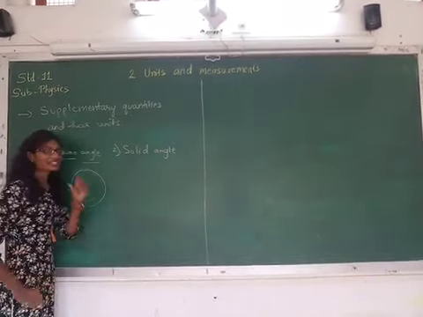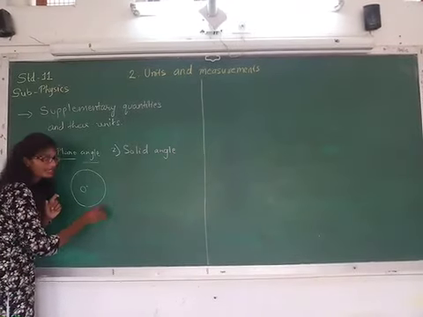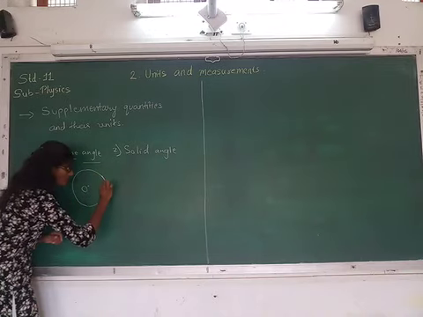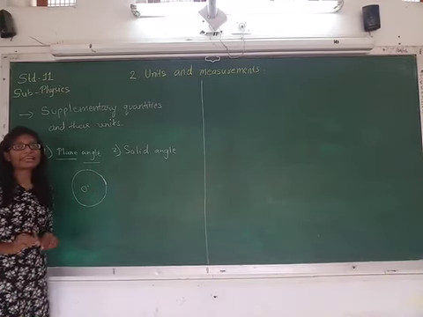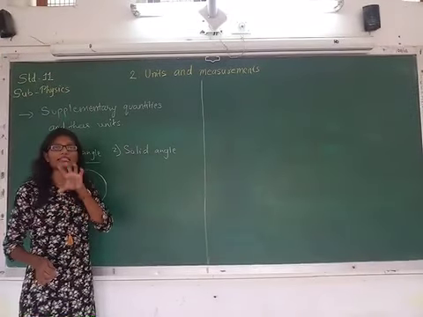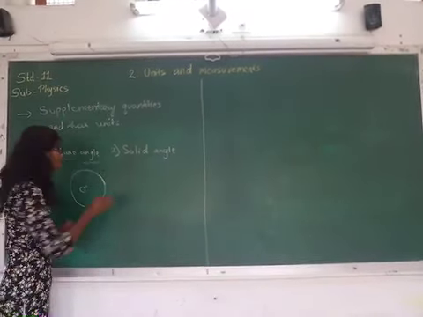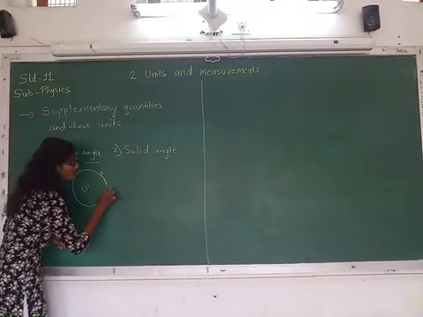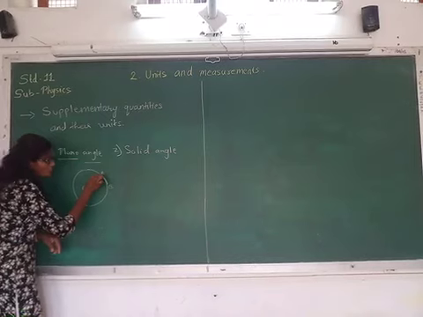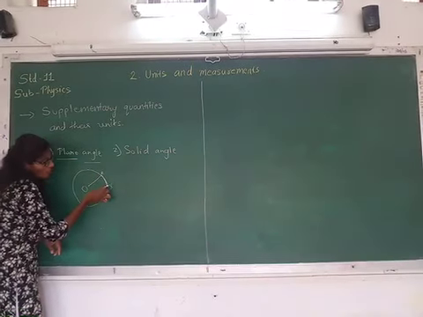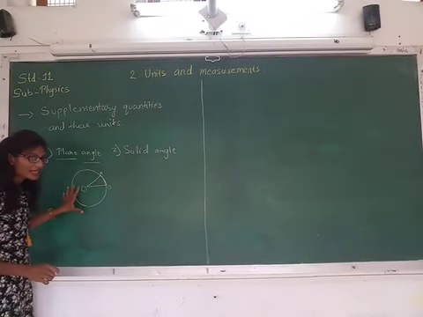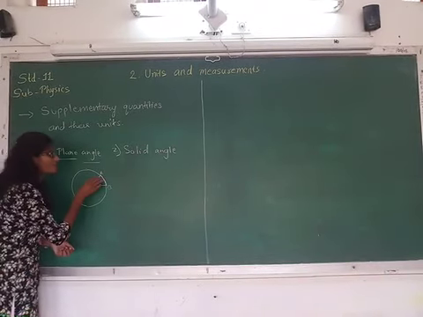And taking some portion of this circle, that means if we take only this much portion, which we call an arc. Arc is nothing but a portion of the circumference of the circle. That is like me writing A and B, arc AB. And joining the point A to O and B to O. So from this circle we have taken this much portion.